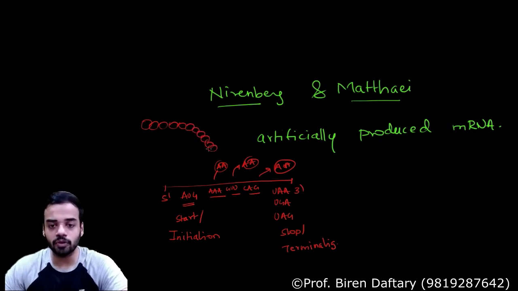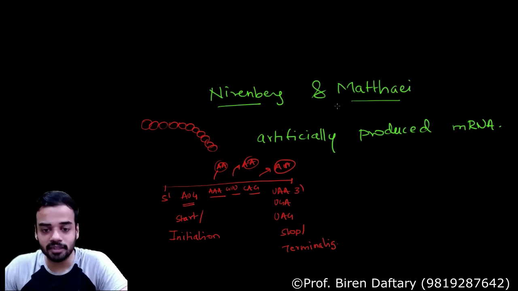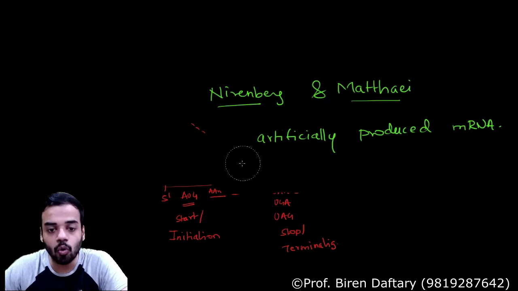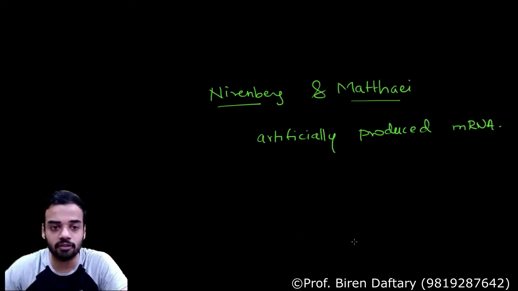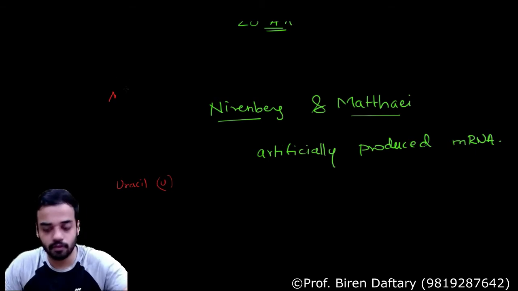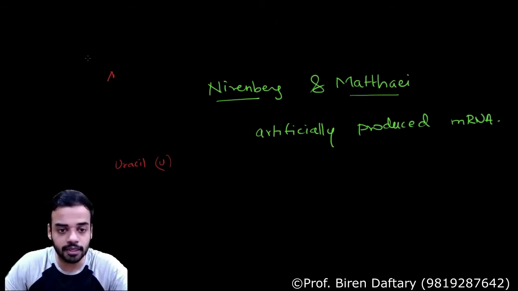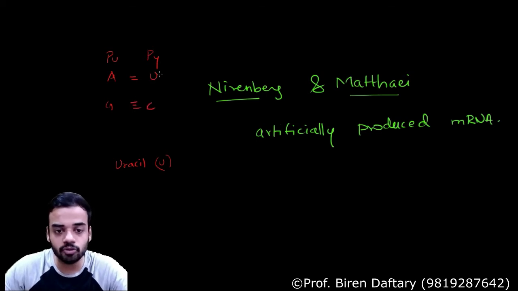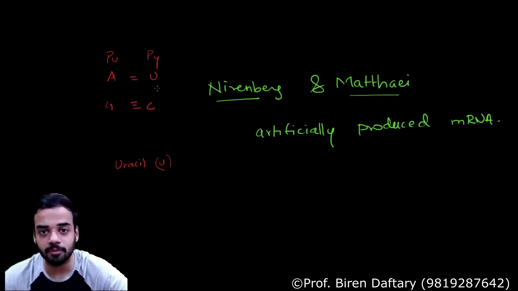Is this clear? Okay, now what Nirenberg and Mathai did was they produced an artificial mRNA using only a single nucleotide, and that was uracil. I think everybody knows now uracil is U. If you remember, in RNA the purines are A and G, and the pyrimidines are U and C. So only using this uracil they made the entire mRNA.